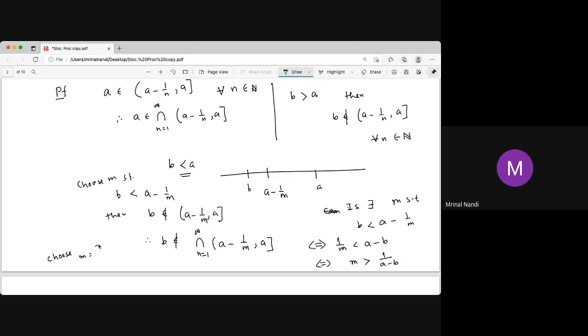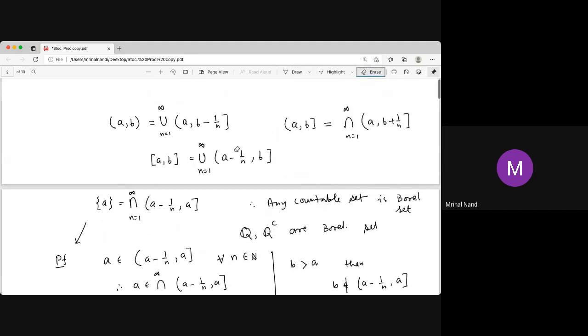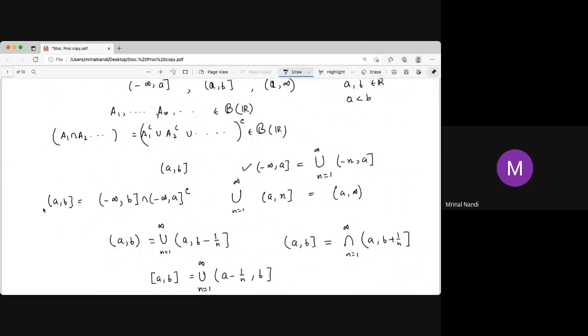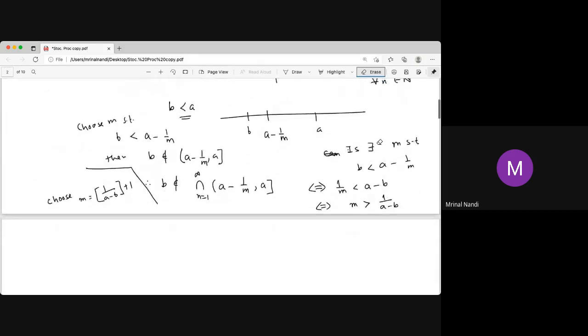Choose M like the floor of 1 over A minus B, plus 1. If we choose that, it satisfies the condition that B does not belong to the set [A minus 1/M, A]. So that is the proof for this, and you can easily prove the other ones too. Everything you can prove easily using this same trick. So this is our Borel set.